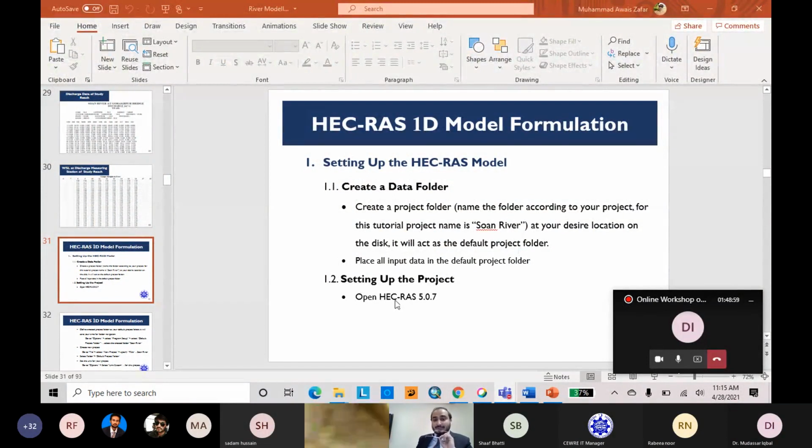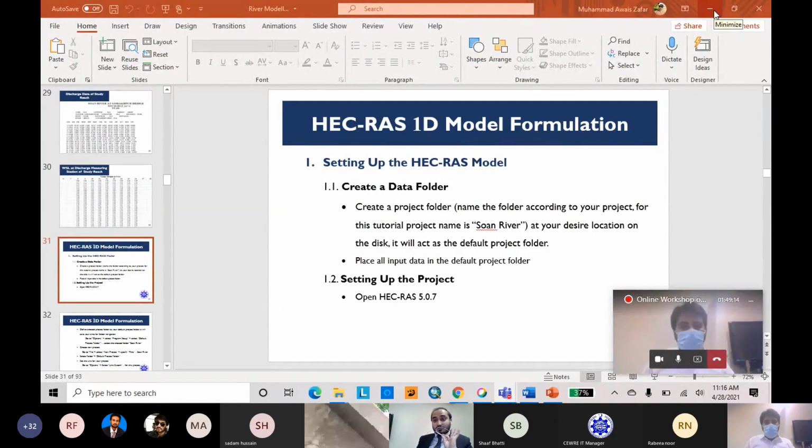So now we will start with the second part, which consists of model formulation for the 1D model, and everyone has been provided the data. I will close this window because you have the hands-on practice printout notes which you can use for assistance, but I will also refer to which part we are following. Let's do the steps in a synchronized manner, very slowly.